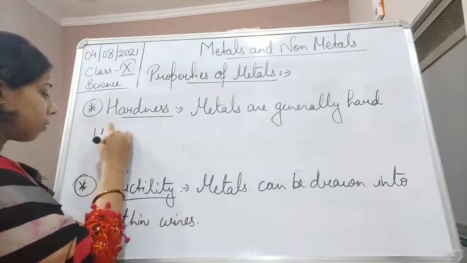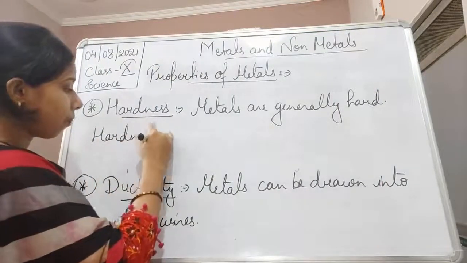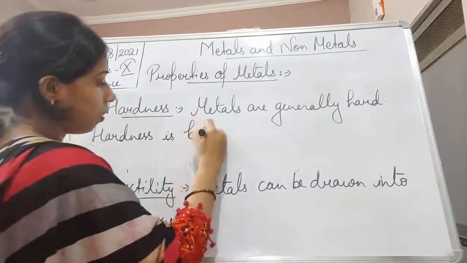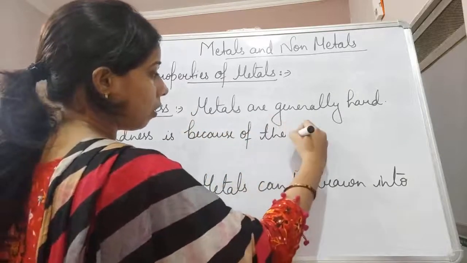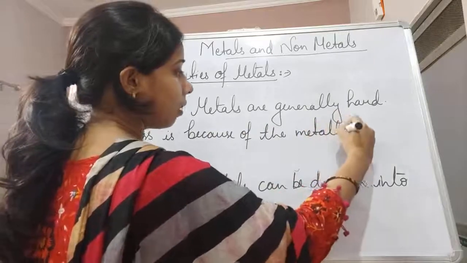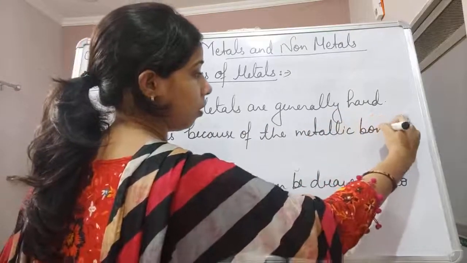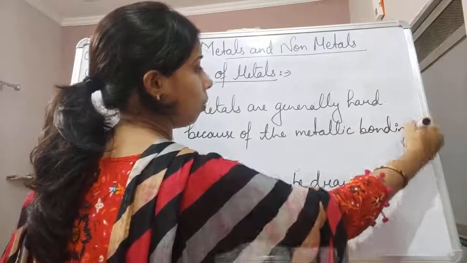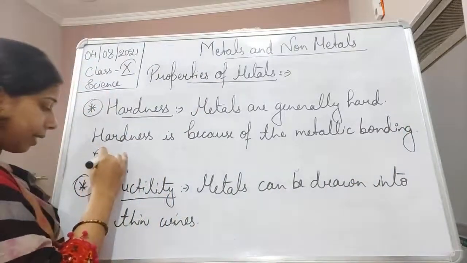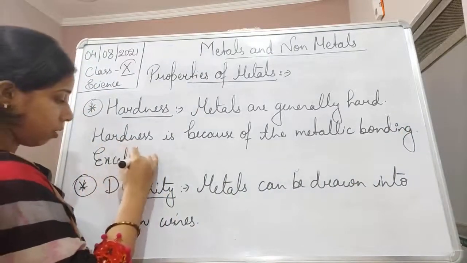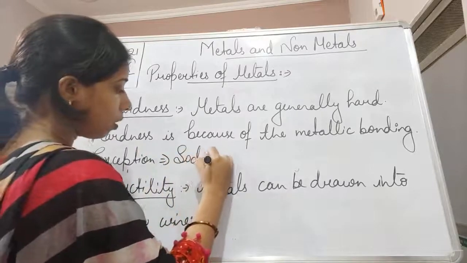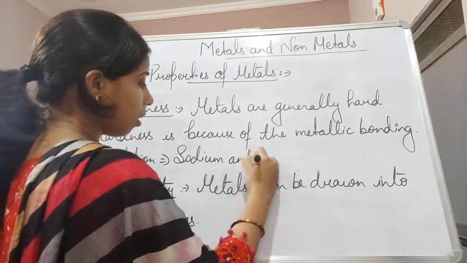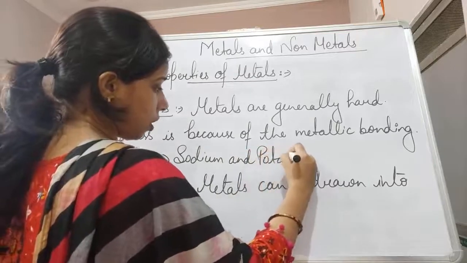Hardness is because of the metallic bonding. Exception: sodium and potassium.